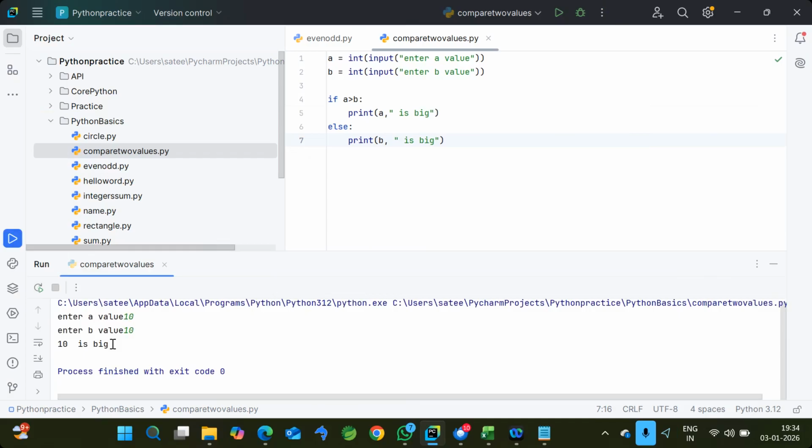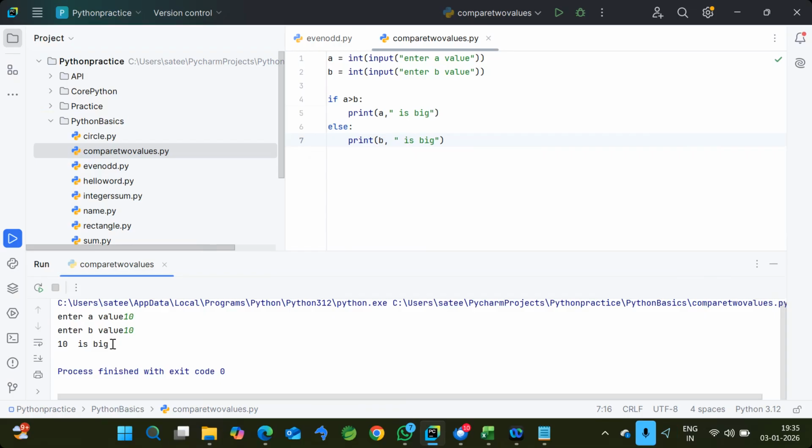Now, if you really observe, in the previous situation, two conditions were definitely enough, even or odd, because every value either belongs to even or odd, there is no other choice. But in this case, we have three cases, not two. Either A may be more than B, or A may be less than B, or there is a scenario where A equals B also.